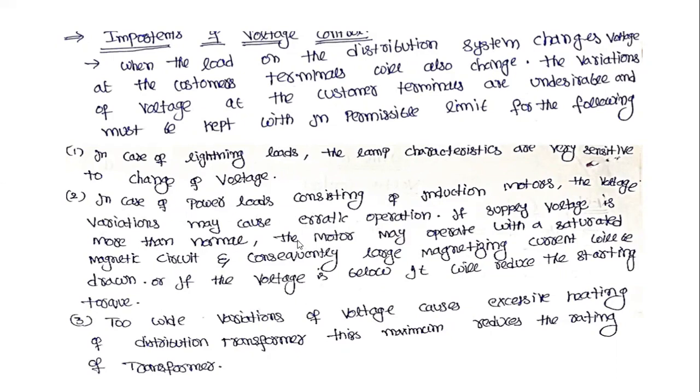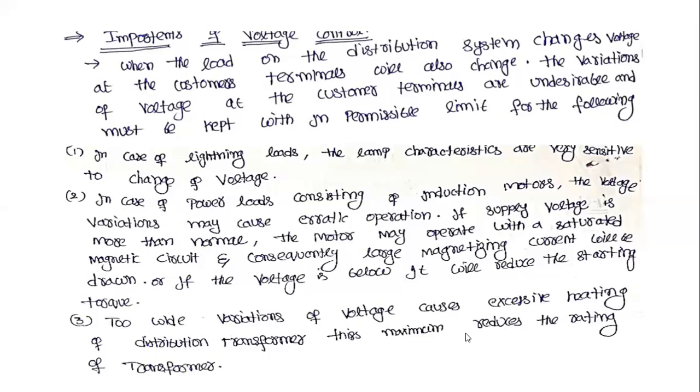If the voltage is more than the normal value, then the motor may operate with a saturated magnetic circuit, and consequently large magnetizing currents will be drawn. If the voltage is below normal, it will reduce the starting torque. Therefore both cases affect power loads. When the voltage is high, it draws large magnetizing currents, and if the voltage is low, it reduces the starting torque.